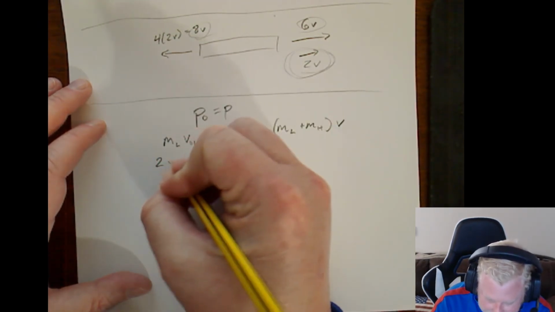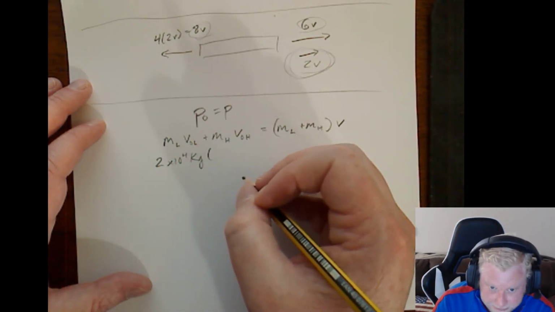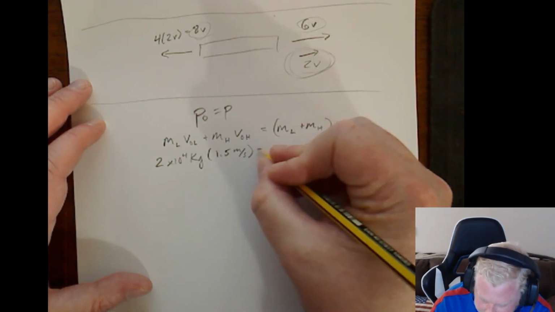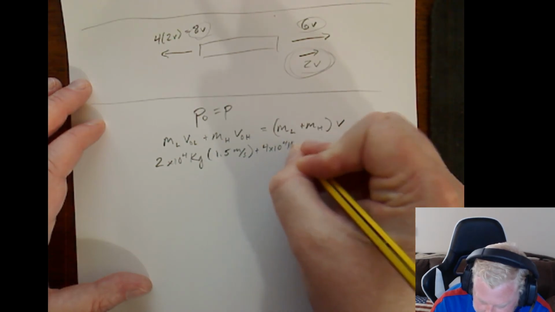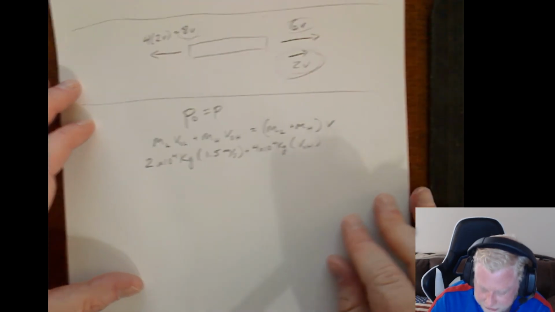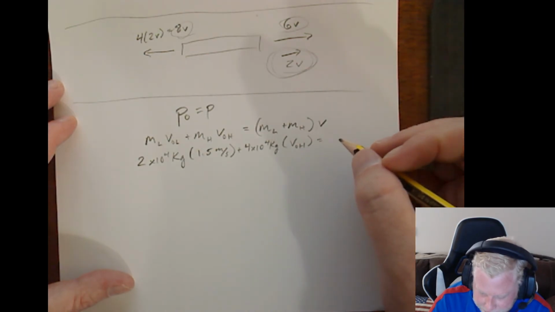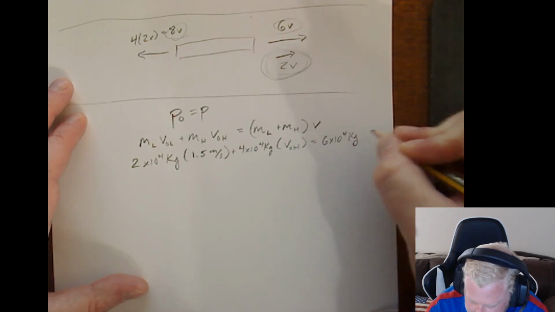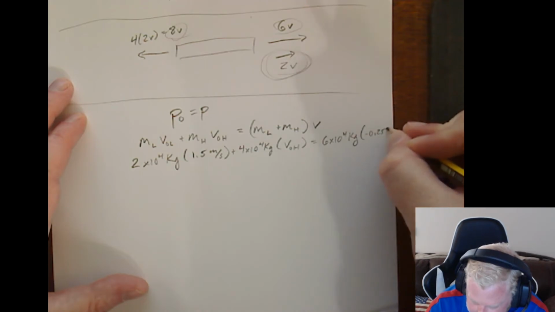So we've got 2 times 10 to the fourth kilograms times 1.5 meters per second, plus 4 times 10 to the fourth times our unknown initial velocity, and that is equal to 6 times 10 to the fourth times negative 0.25 meters per second.